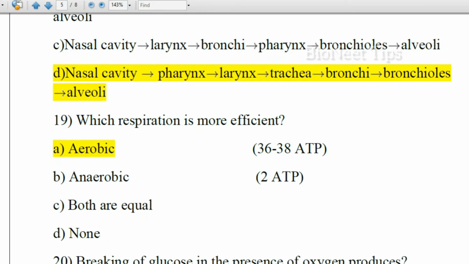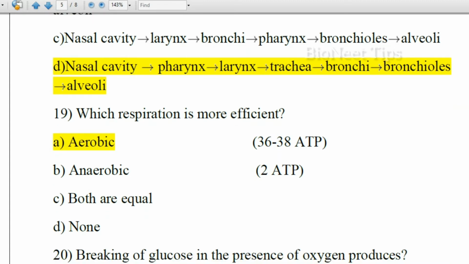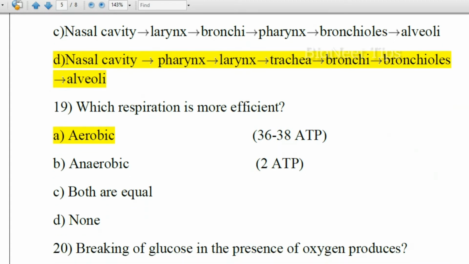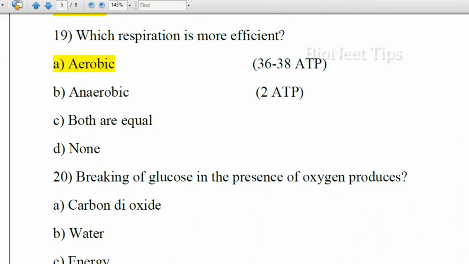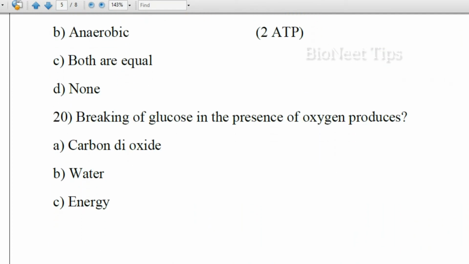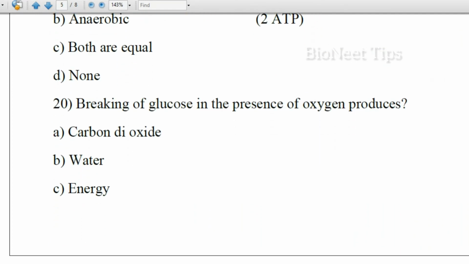Which respiration is more efficient? Aerobic, anaerobic, both are equal, none. In aerobic respiration, 36 to 38 molecules of ATP are produced. In anaerobic, 2 ATP molecules are produced. So considering the number, we say that aerobic is the most efficient type of respiration among those two.